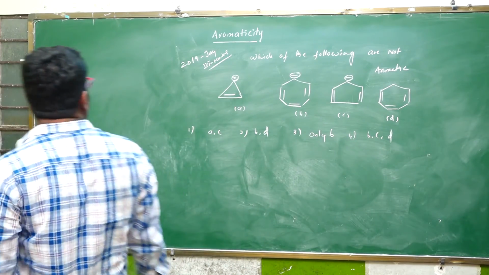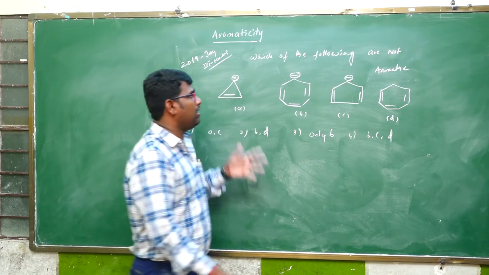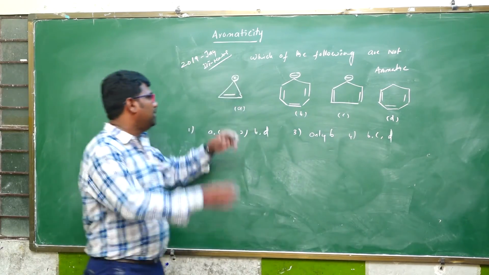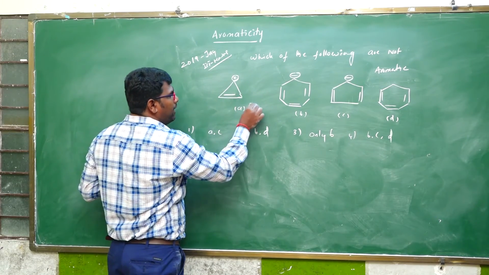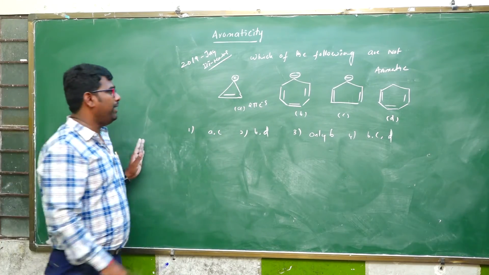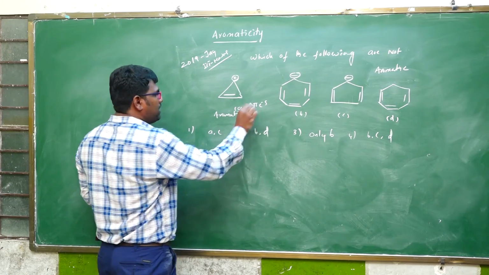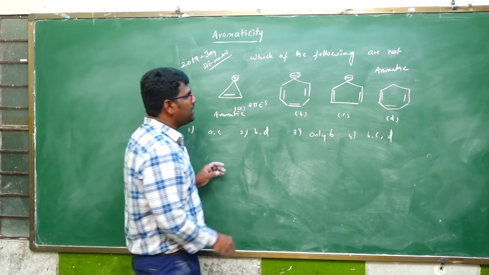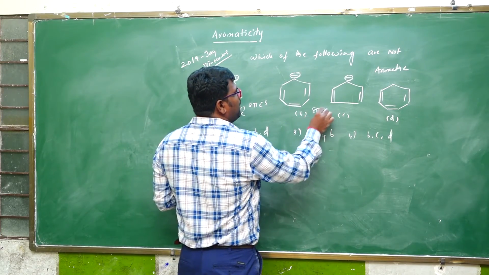So the question is which of the following are not aromatic? So observe this. The first one is a 2 pi electron system, it obeys Huckel rule, complete conjugation, cyclic, planar, therefore it is aromatic. And next, 3 double bonds plus 1 negative charge means an 8 pi electron system.